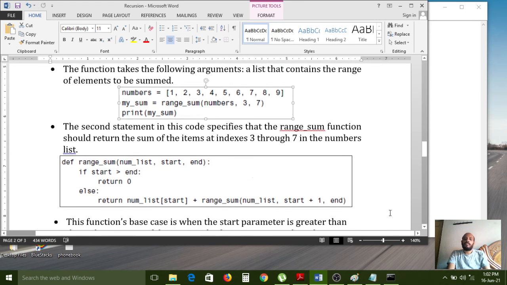What does the else statement contain? Return nums list at start. What is the start position? It is 3, index based: 0, 1, 2, 3, so the starting value is 4. In the third index, the fourth value we have. So start can be replaced with 4, and plus range sum of the entire nums list, start plus 1, that is 4 plus 1, nothing but 5, and end is 7. Carefully observe here.